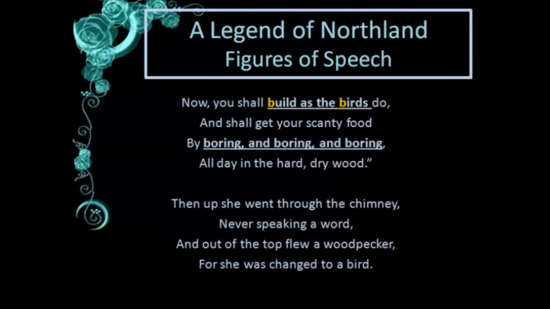Again there is a comparison here using the word as, so we can say this is a simile also. Simile as well as alliteration. Then we have boring, boring, boring. Three times the word boring is repeated. We cannot say and is repeated because those are not distinct words. Conjunctions and prepositions, if they repeat, we are not going to say it's a figure of speech. Only specific words when they repeat, then we can say it is a figure of speech.